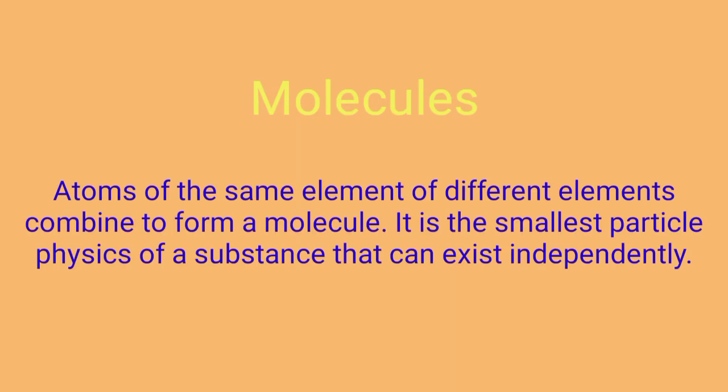Now we know what an atom is. Now we have to know what a molecule is. The atoms of the same element or different elements combine to form a molecule. It is the smallest particle of a substance that can exist independently. Atom was the smallest particle of an element, but a molecule is the smallest particle of a substance and it can exist independently also. So atoms combine to form a molecule, okay.